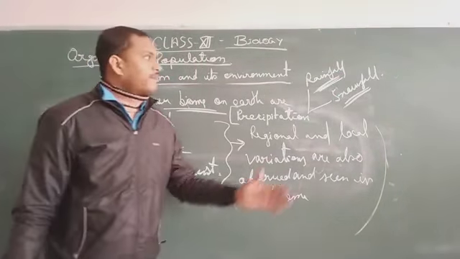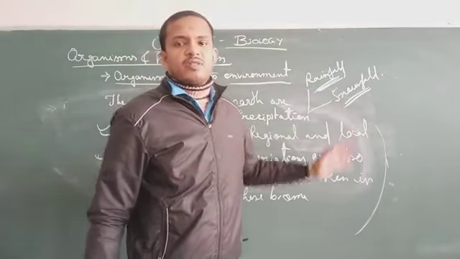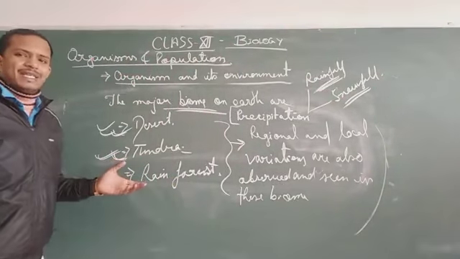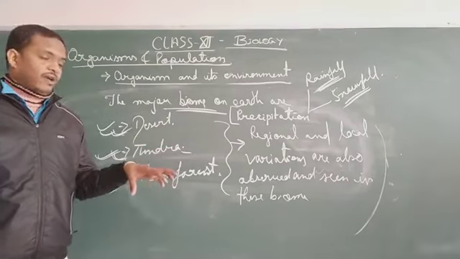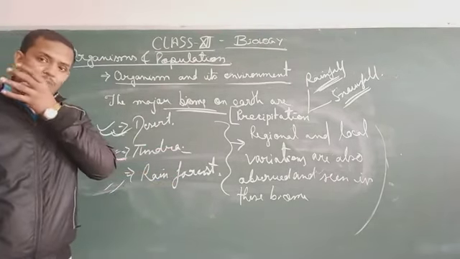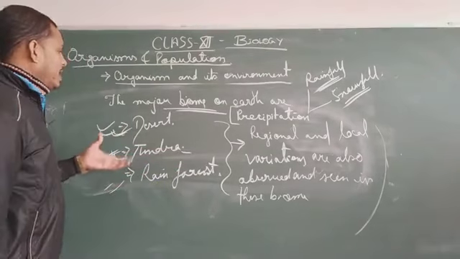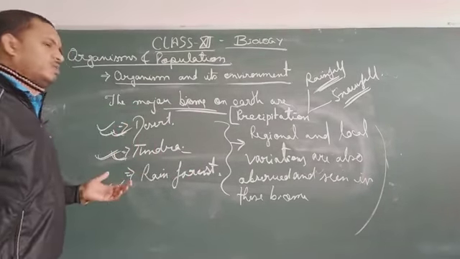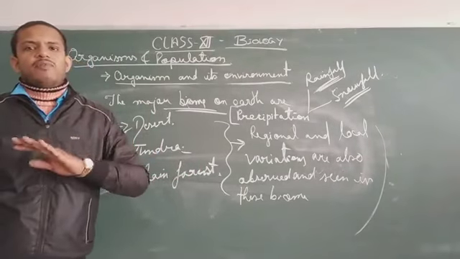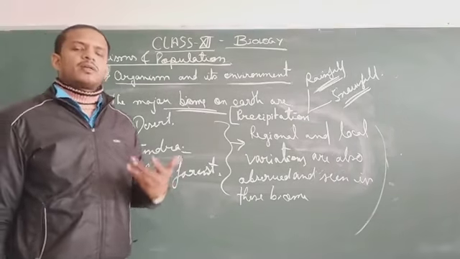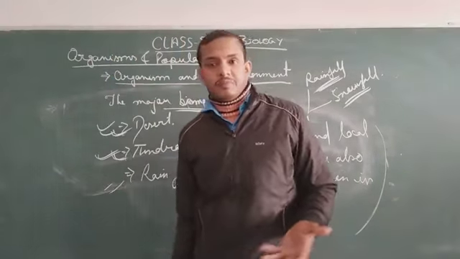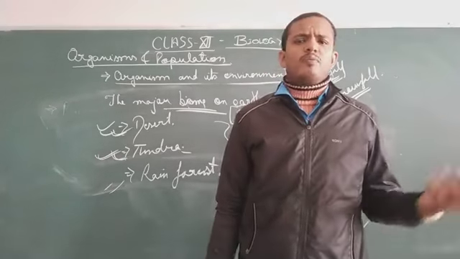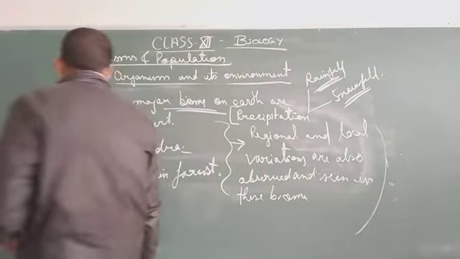Now, what will happen? These conditions that we have discussed are going to vary from place to place. As a result, you will find local variation within the same kind of biome. Like in desert, you will find lots of variation from place to place. In the tundra region also, it's not like from A to Z everywhere has the same conditions. In a few places, if the climatic condition changes, you may see some vegetation or animals, and in a few cases you will not see a single organism present in that condition.